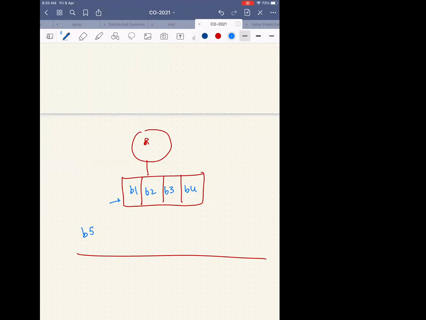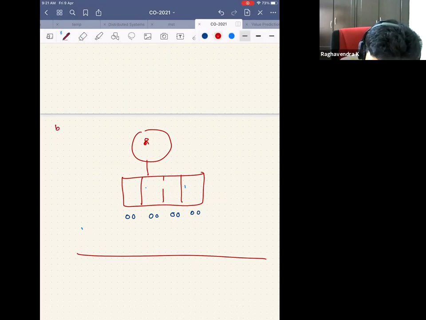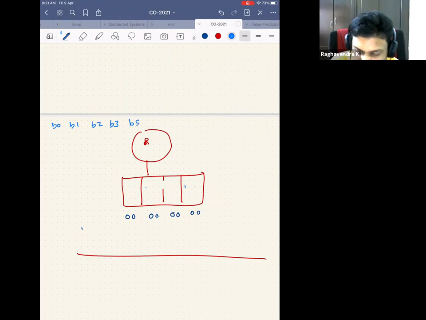So here we can keep 2 bits. Okay, excellent. Somebody is saying I'll keep 2 bits. Okay, let's keep 2 bits. So I have 0, 0, 0, 0, 0, 0, 0, 0. Let's say the system has now started. There is nothing there. The address stream is always B0, B1, B2, B3, and then B5 has come. So now B0 came. What do you want to do? Just tell me, I will start doing that here.